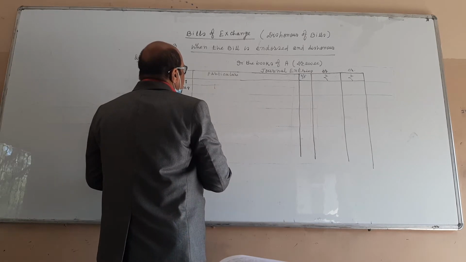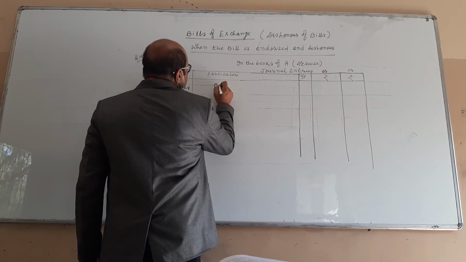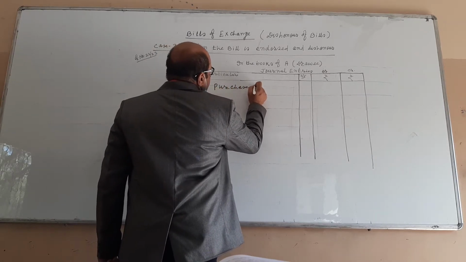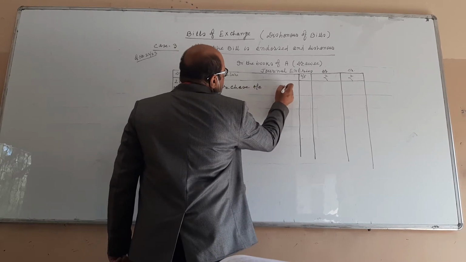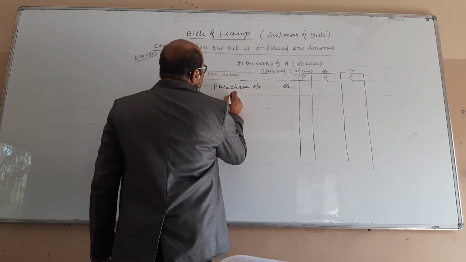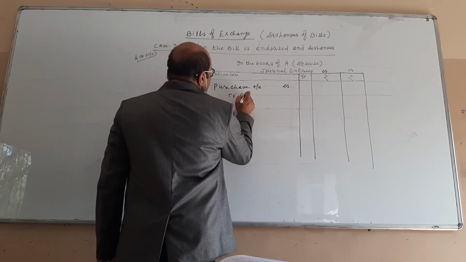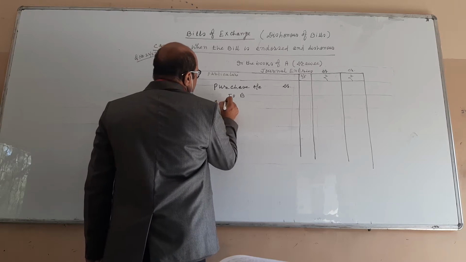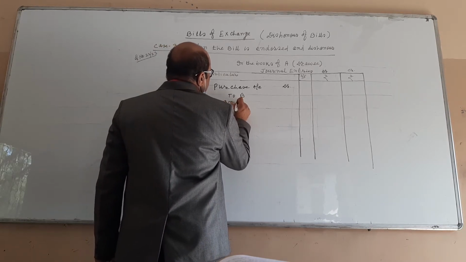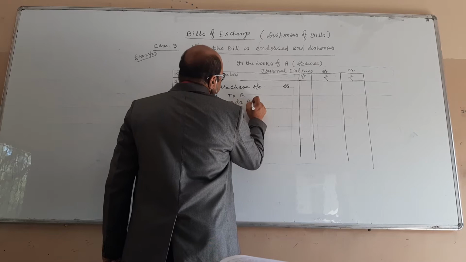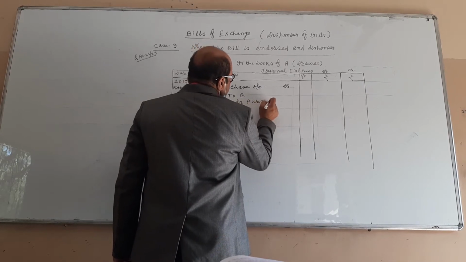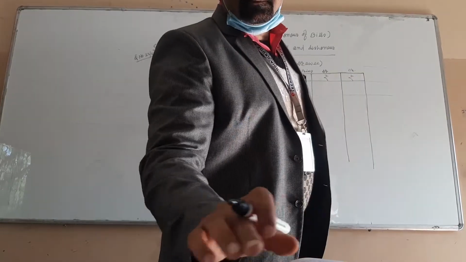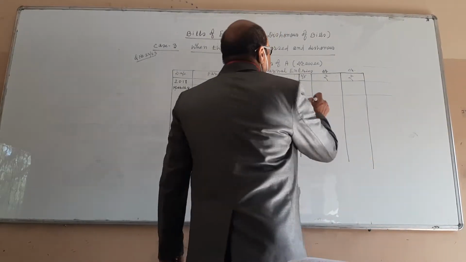Purchase account debit, to B. Write the narration, being goods purchased. The amount is how much? Go through the question and see. The amount is 50,000.